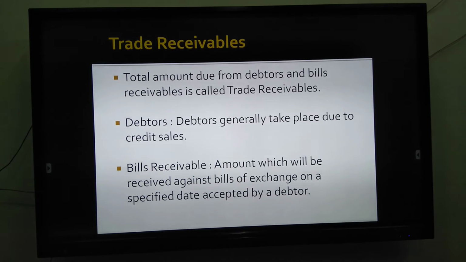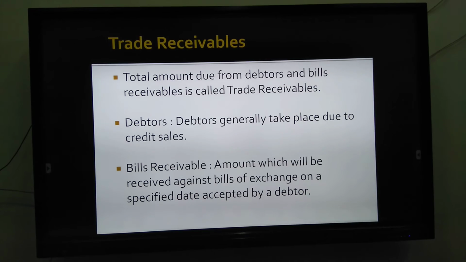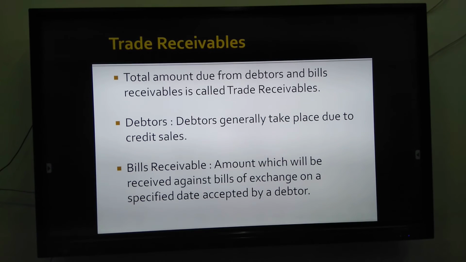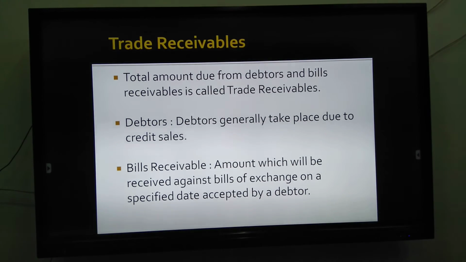Next is trade receivables. Total amount due from debtors and bills receivable is called trade receivables. Debtors generally arise due to credit sales. If you sell goods on credit basis, then you create debtors. Next is bills receivable, the amount which will be received against a bill of exchange on a specified date accepted by a debtor.